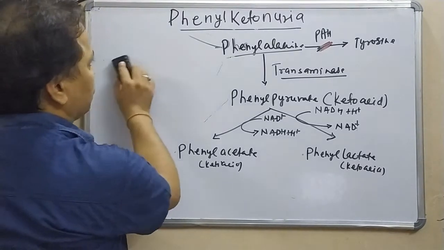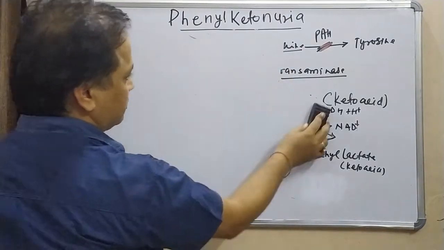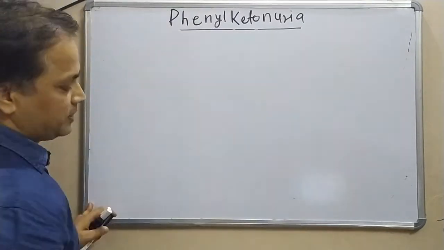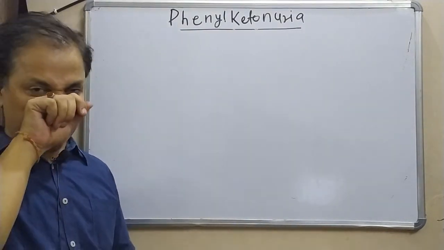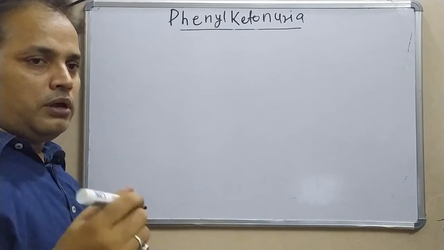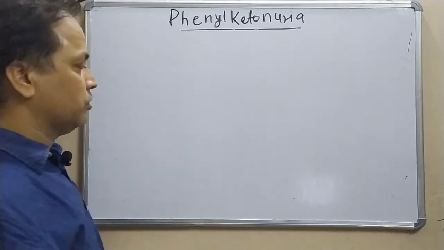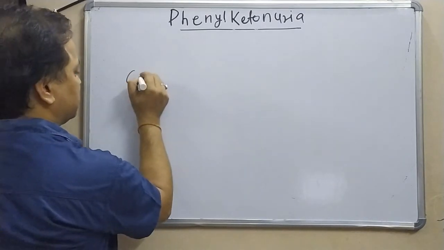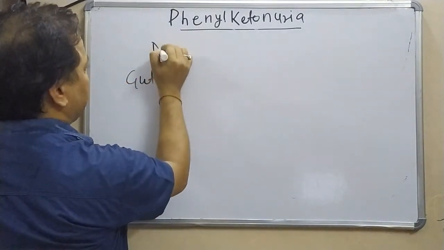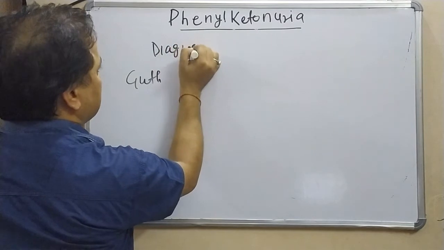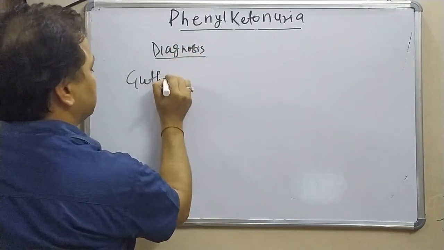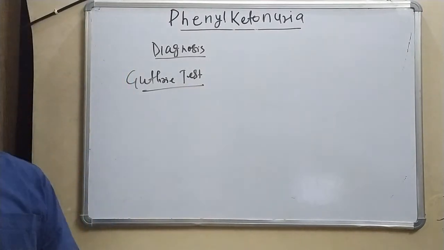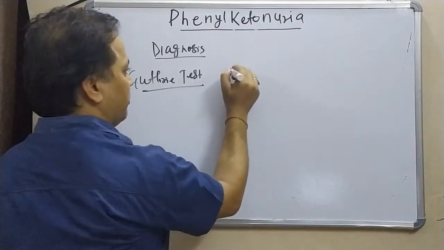Now let us see how it is diagnosed. There are two tests by which we can diagnose phenylketonuric patients. One is a confirmatory test, the other is a non-confirmatory test, which is a non-specific test. The confirmatory test is called the Guthrie test. So, we are talking about diagnosis. The Guthrie test is a test in which we use a bacterium,